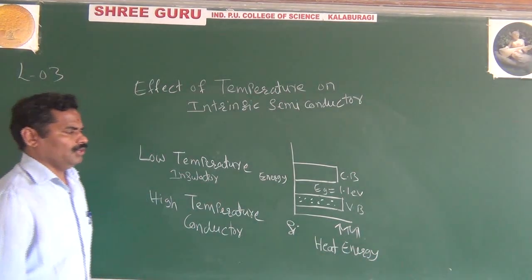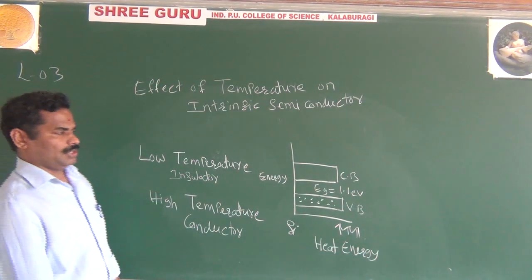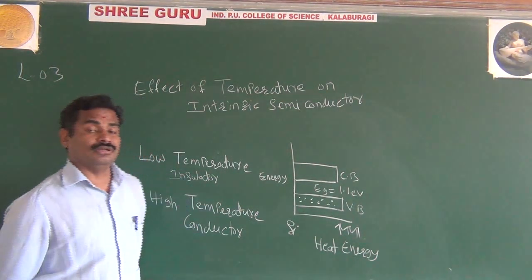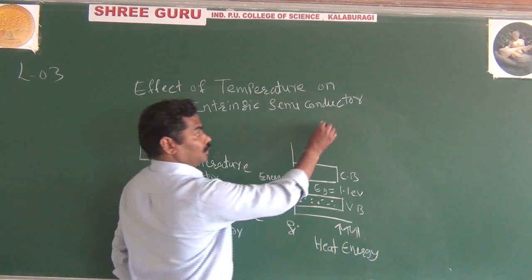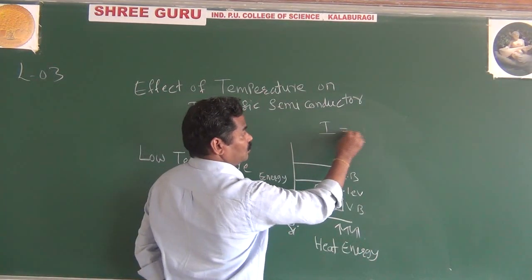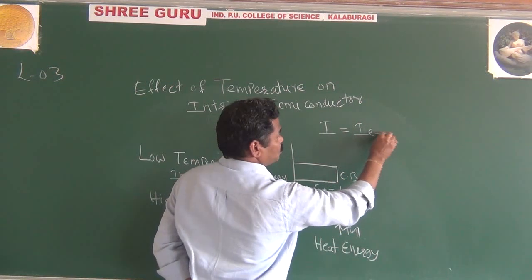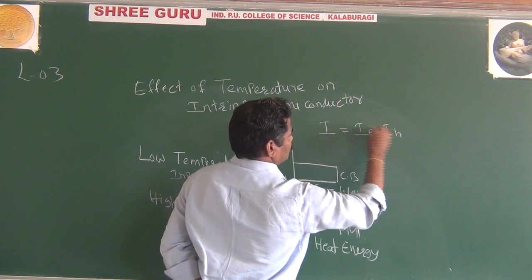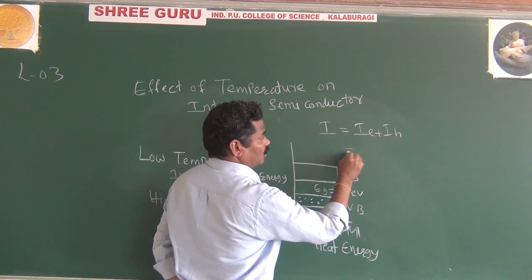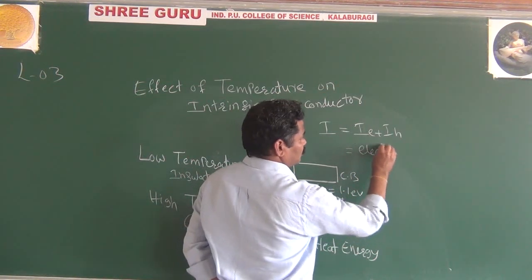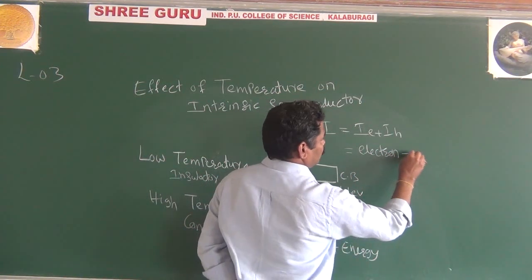Actually, if you go deeper into the semiconductor, you have not only one current; the total current I is equal to IE plus IH. It is called electron current plus hole current.